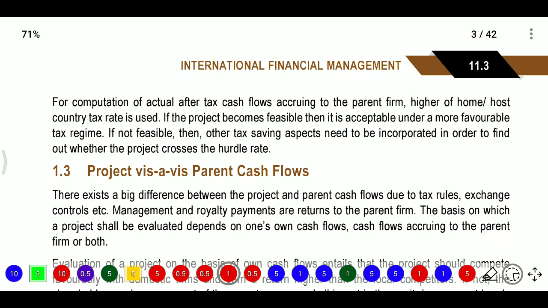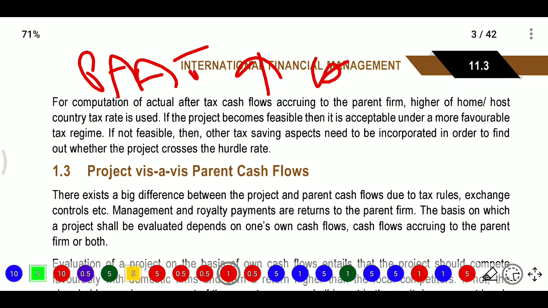For computing this after-tax flow, that is, profit after tax flows accruing to the parent firm, higher home or host country tax rates are used. If the project becomes feasible, then it is acceptable under a favorable tax regime. If not feasible, then other tax saving aspects need to be incorporated in order to find out whether the project crosses the hurdle rate.